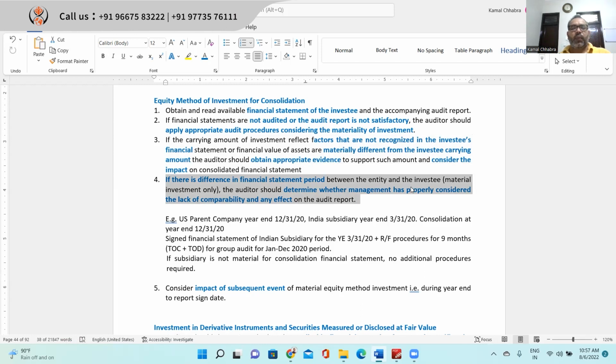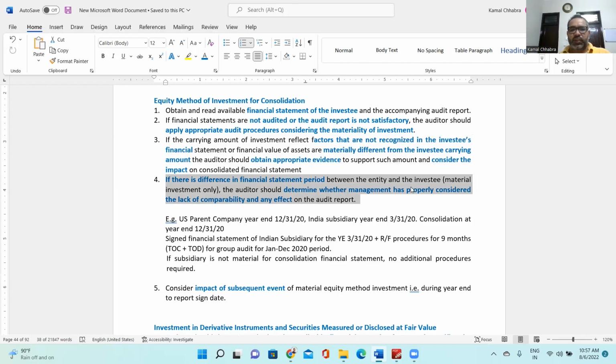If there is a difference in financial statement period between the entity and the investee, for material investments only, the auditor should determine whether management has properly considered the lack of comparability and the effect on the audit report, if any. In this scenario, you need to consider the impact of the lack of comparability in the consolidated financial statements.